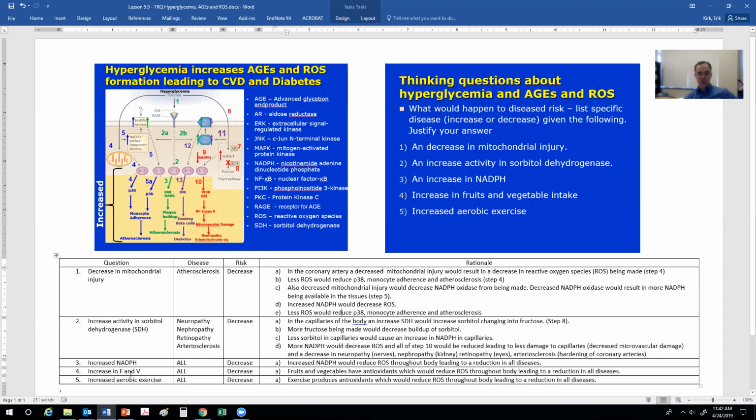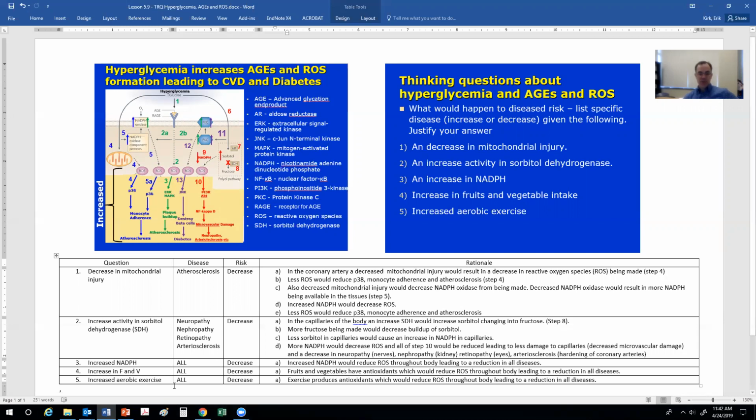Likewise, if you increase fruits and vegetables, that's going to reduce the disease risk of all the diseases, because the fruits and vegetables have antioxidants, which will reduce reactive oxygen species throughout the body, leading to a reduction in diseases, which is an important aspect of when you're working with your clients, emphasizing eating fruits and vegetables to improve antioxidants, which would reduce reactive oxygen species and disease risk.